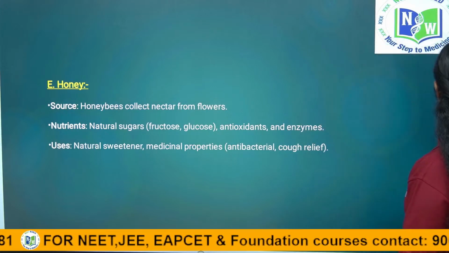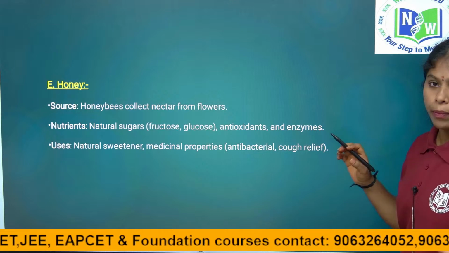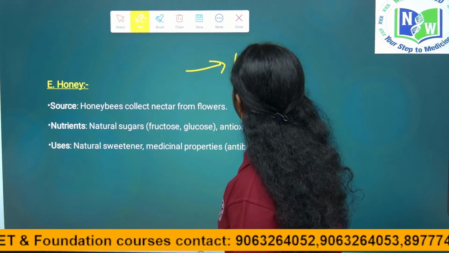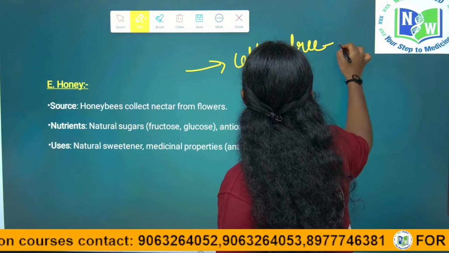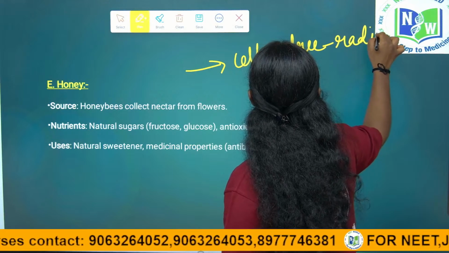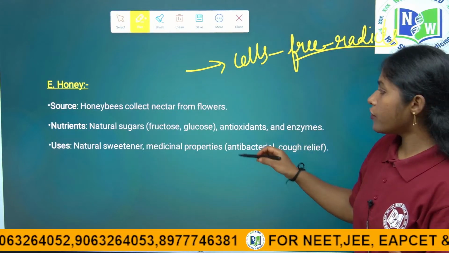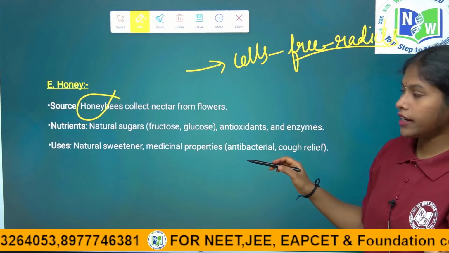Honeybees collect nectar. Honey has antioxidant property. It protects the cells from free radicals. The antioxidant property of honey prevents many cell-damaging diseases from occurring in our body.